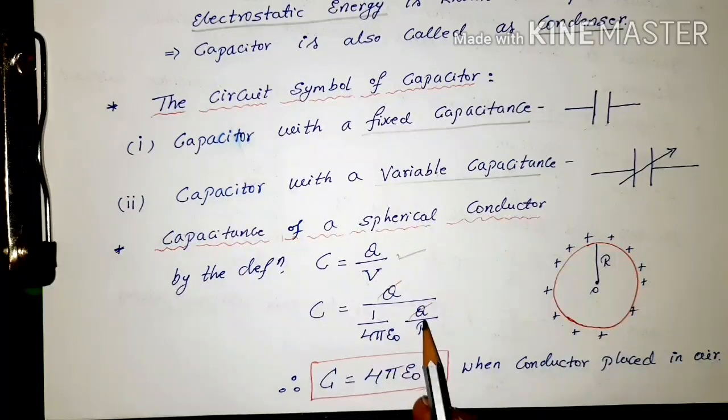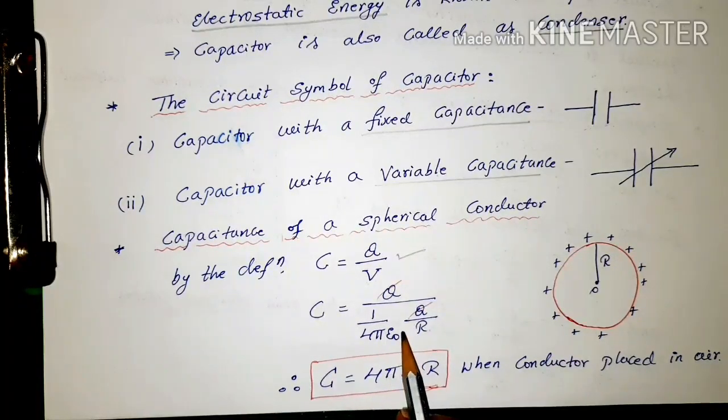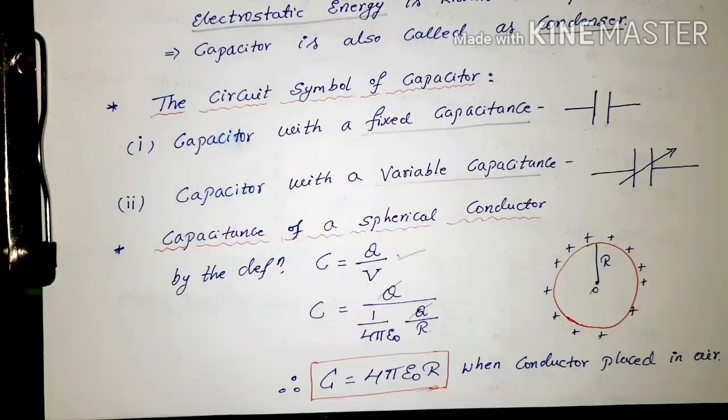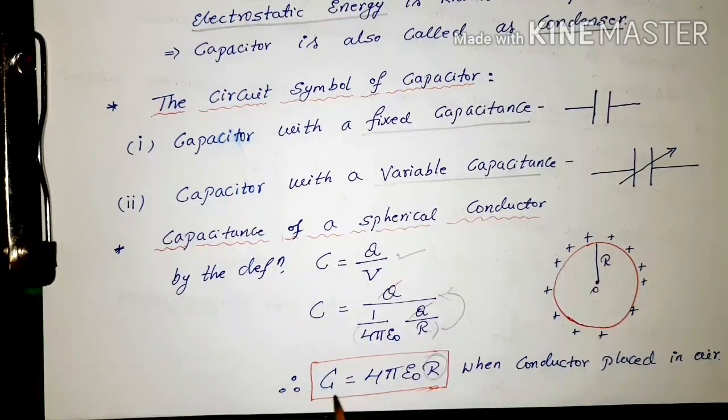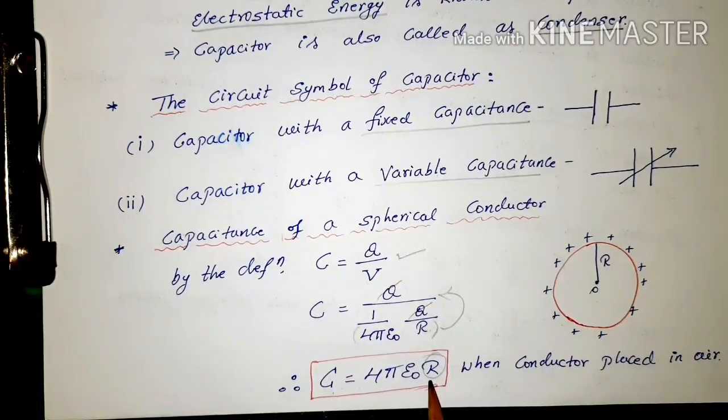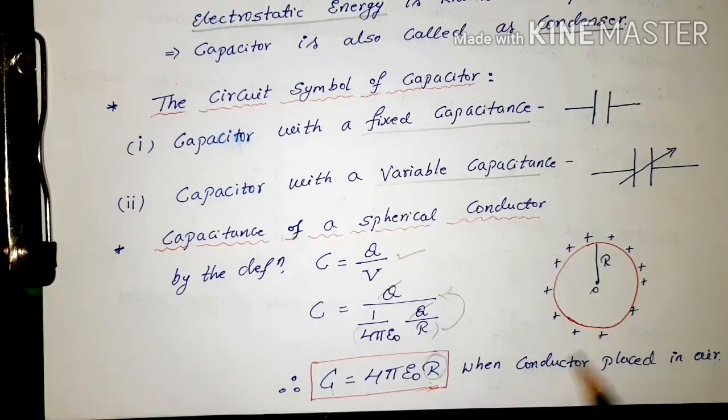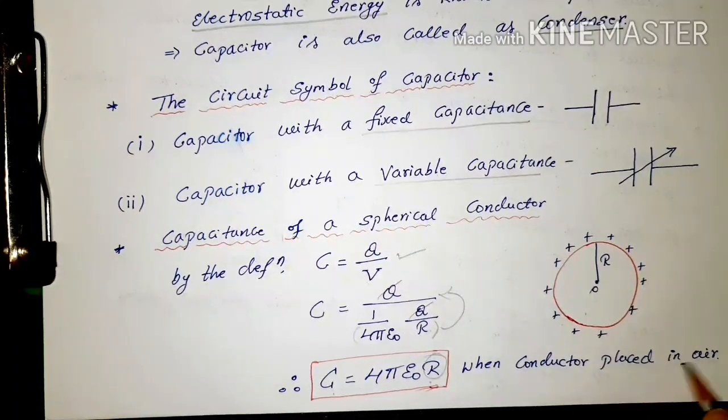The potential formula we studied in previous classes, right? Here Q and Q get cancelled. Then the denominator term goes to the numerator, and it becomes C is equal to 4 pi epsilon naught R. That means if you know the radius of that spherical body, or the earth's radius, it is very easy to find the capacitance of that spherical body. So the formula is C is equal to 4 pi epsilon naught R, when this body is placed in air.